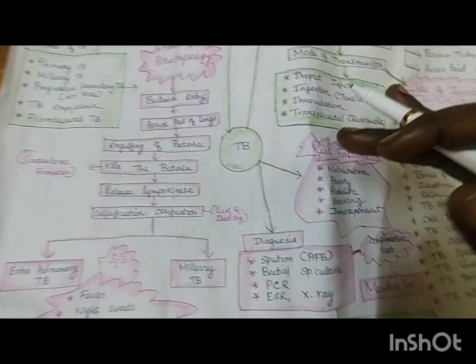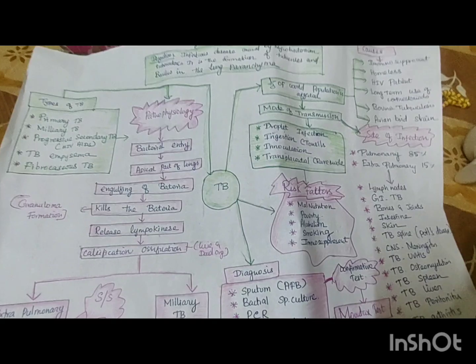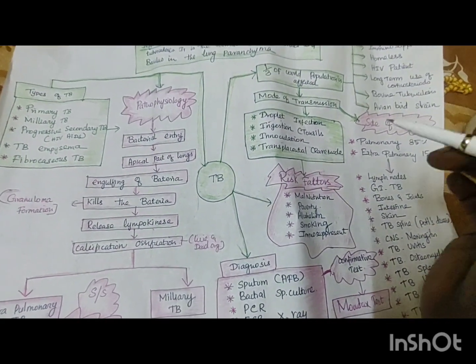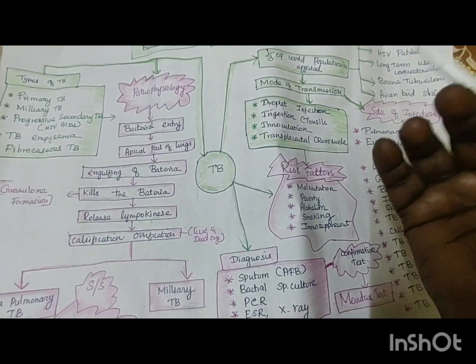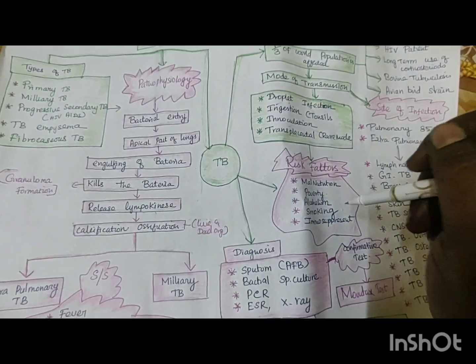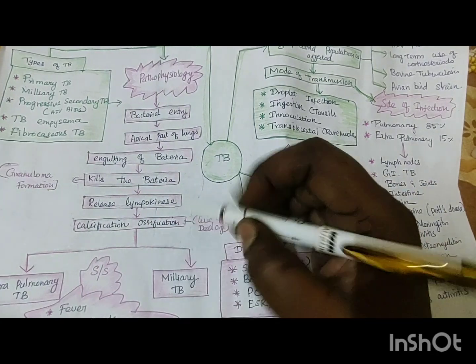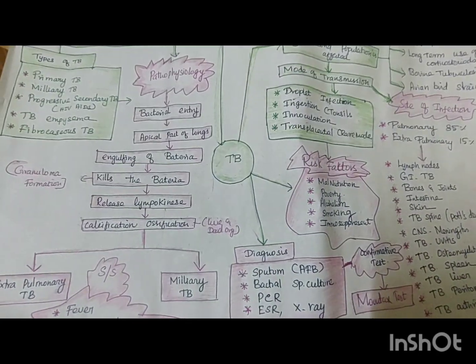Okay, so that is how you have to make a mind map or concept map for each topic in a very, very creative manner. Though it takes 2 or 3 hours, once you read it, you will remember tuberculosis for a lifetime. Additional information can be added somewhere with your pencil. You can mark somewhere. Thank you.